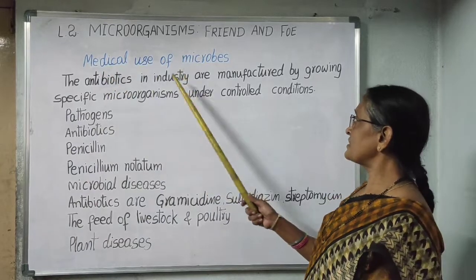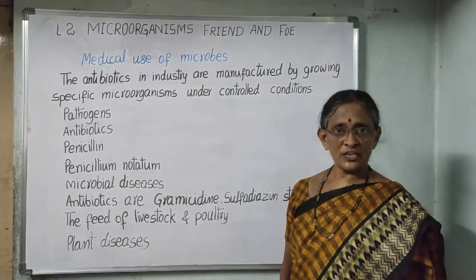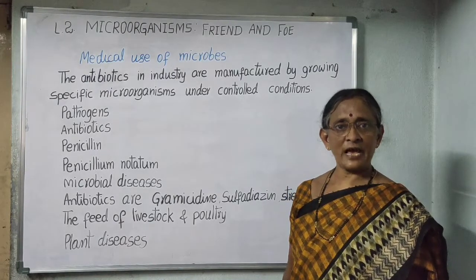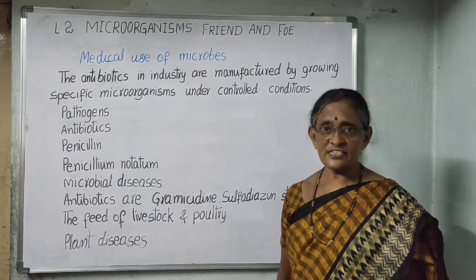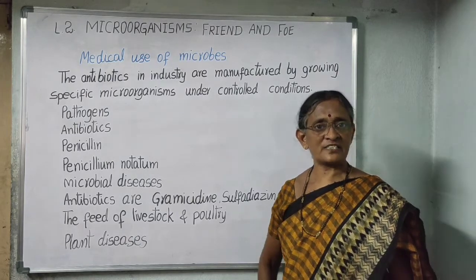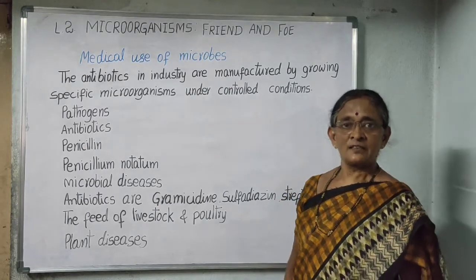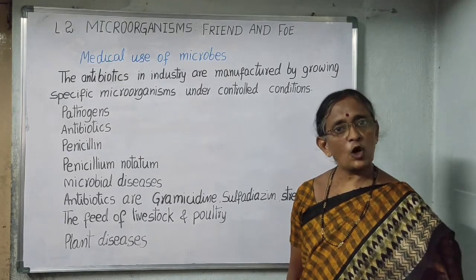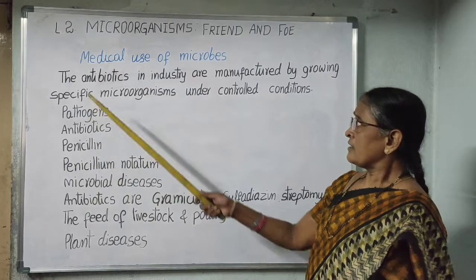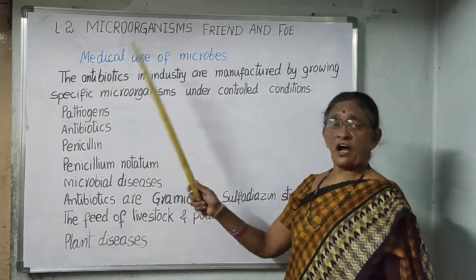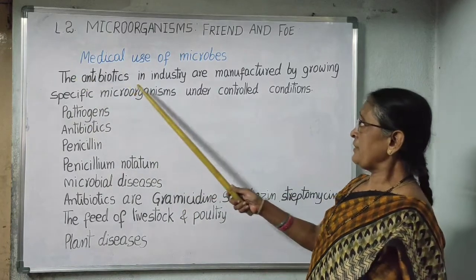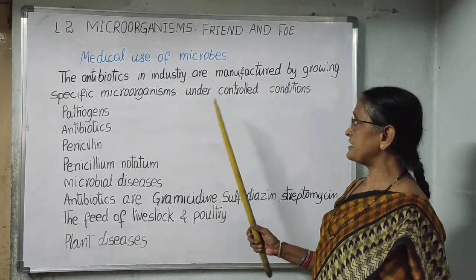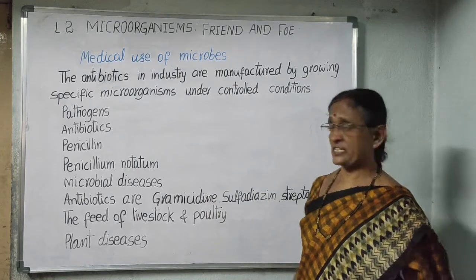Let us learn the medical use of microbes. When we fall ill, the doctor gives us some medicines in the form of tablets, capsules or injections. The source of these medicines is microorganisms. These medicines kill or stop the growth of the disease-causing microorganisms. How are antibiotics prepared? Antibiotics in industry are manufactured by growing specific microorganisms under controlled conditions.